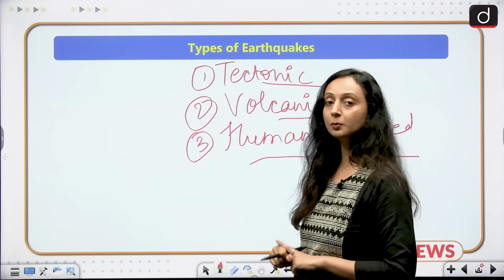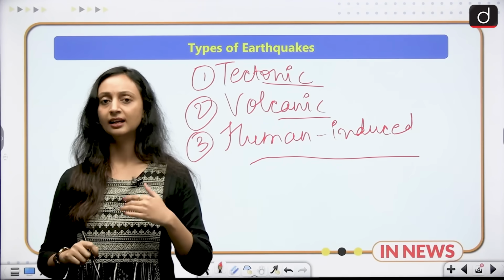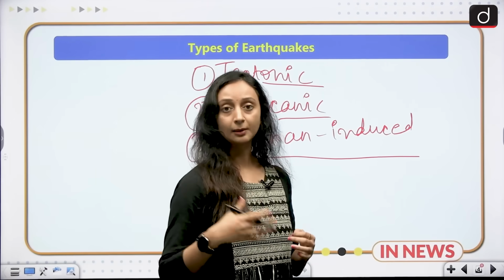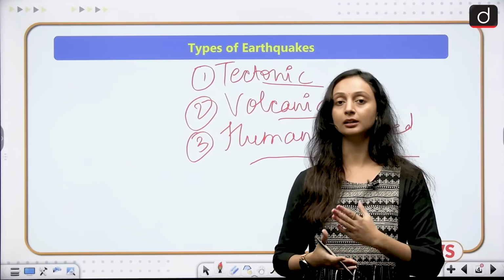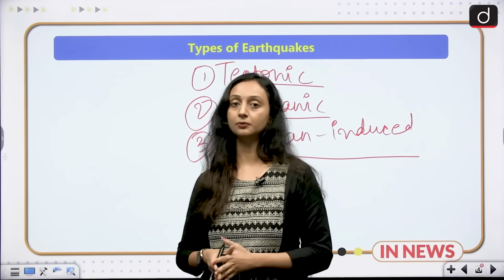And then we have human-induced earthquakes. These are induced by man-made activities, like any nuclear test, any bomb explosion, construction or collapse of a dam, or any mining activity. When they induce an earthquake, they fall under the category of human-induced earthquakes. So these are the different types of earthquakes.